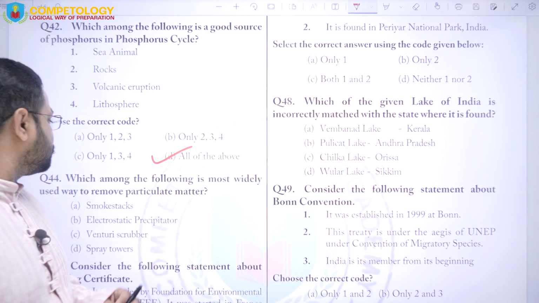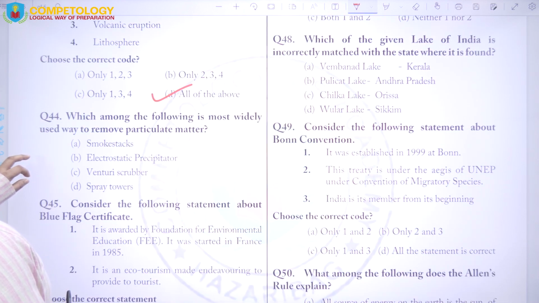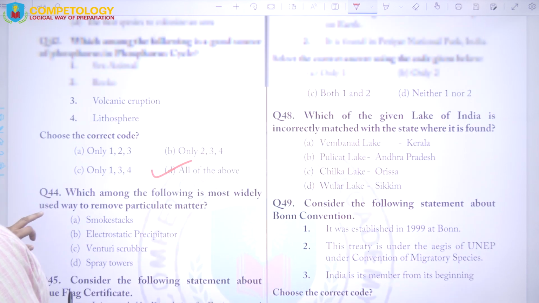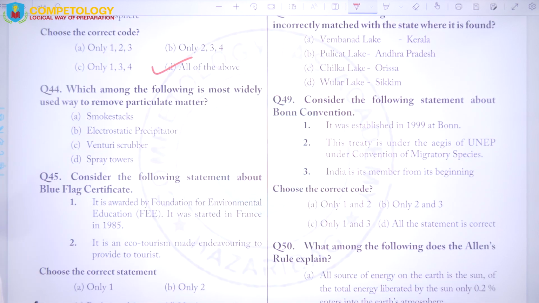Now come to the next question. Oh, they have missed something? After 42 there is 44. No issues. Question number 44: which among the following is the most widely used way to remove particulate matter?